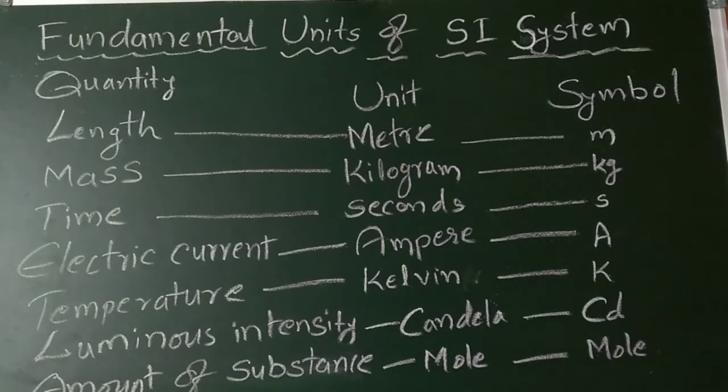Once more we will go through that. Length: we will use the unit meter, symbol small m. Mass: kilogram as the unit, symbol kg. Time is seconds, so small s. Electric current is measured in the unit ampere, so capital A. Temperature: the unit is Kelvin, so capital K. Luminous intensity: the unit is candela, symbol cd. Amount of substance is the mole, symbol mol.